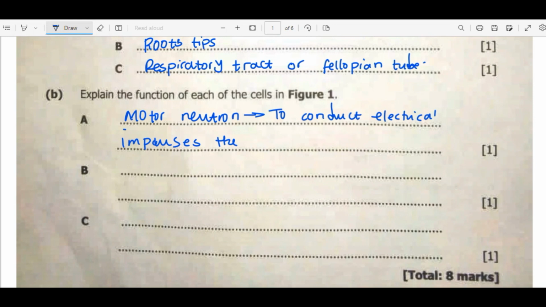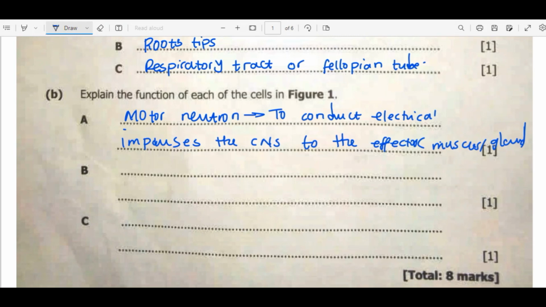From the central nervous system, which is the spinal cord or the brain, to the effectors. The effectors can be muscles or glands, as long as the effector is an organ that can be used by a living organism to respond.